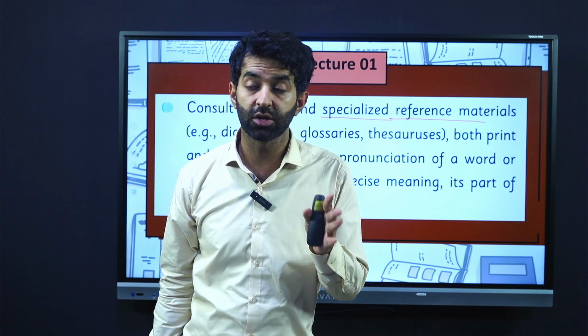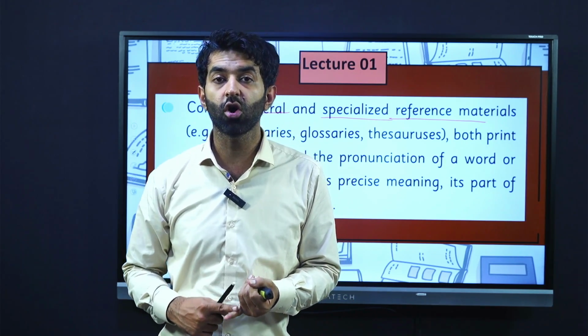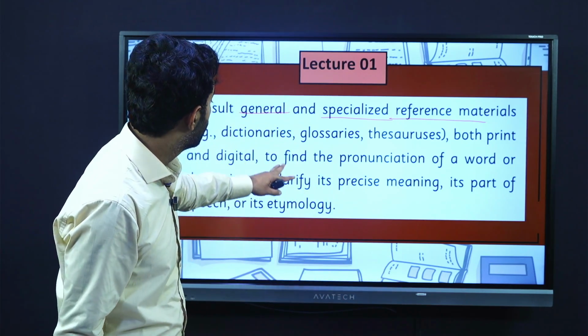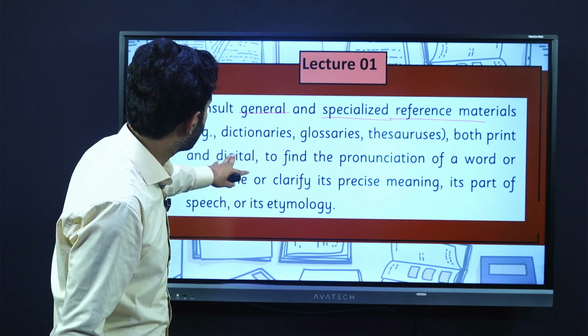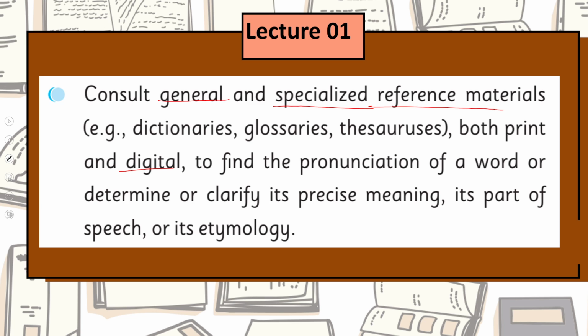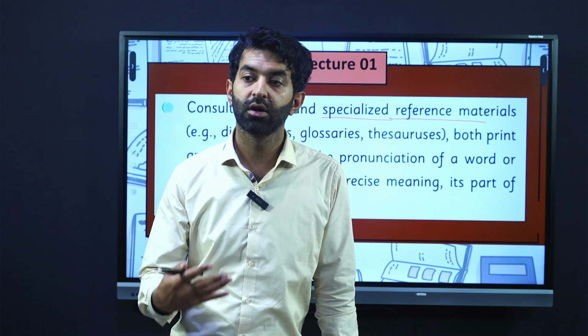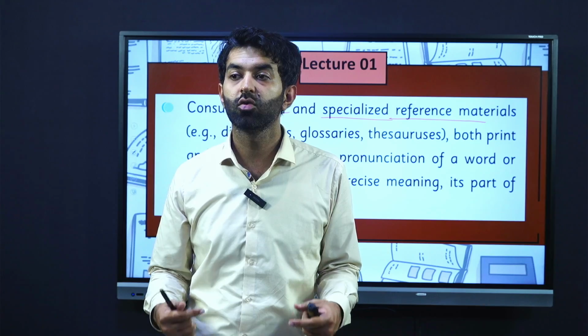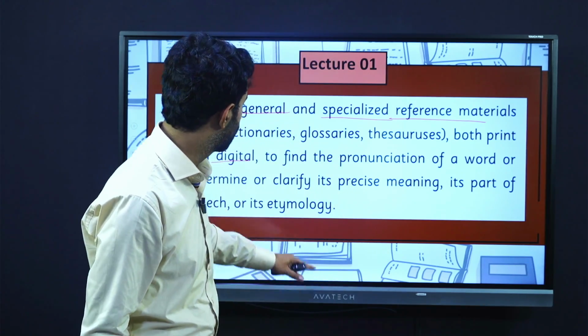We refer to dictionaries, we refer to thesauruses, we go for glossaries and all that. We can see that in both print and digital. Mostly the print form is not available all the time, so you can access through internet different digital platforms of dictionary.com or thesaurus.com to understand the meaning of any word.